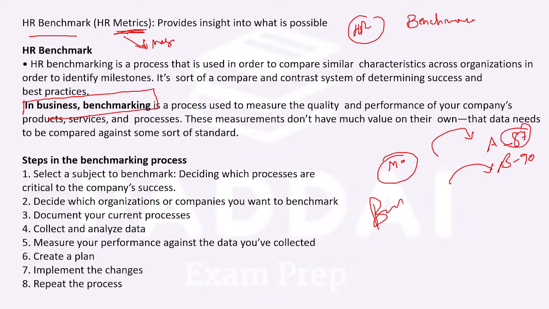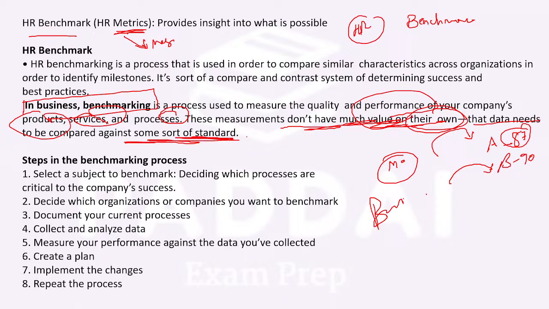So when it comes to business, it can be anything related to performance, products, services, and processes. However, this measurement does not have much value on its own. That data needs to be compared against some sort of standard. So the line here says it does not have its own value. What does this mean? If I say the person has scored 90 marks or 90%, it may not have value associated with it.